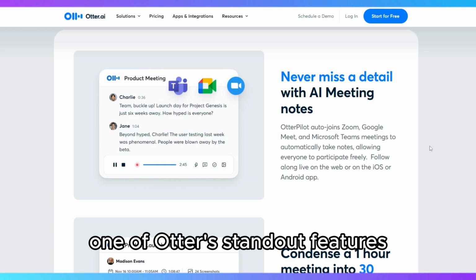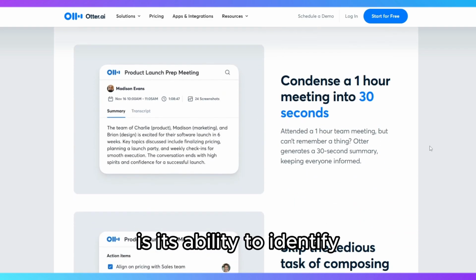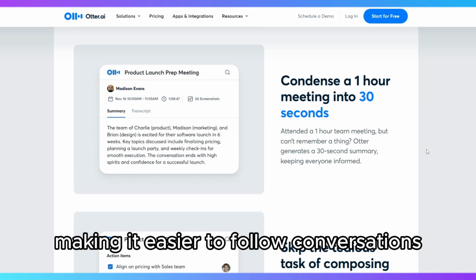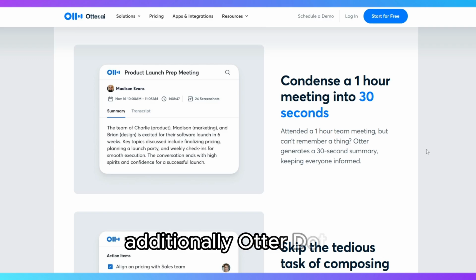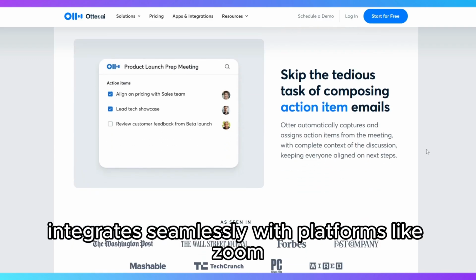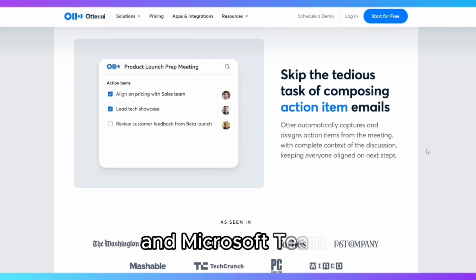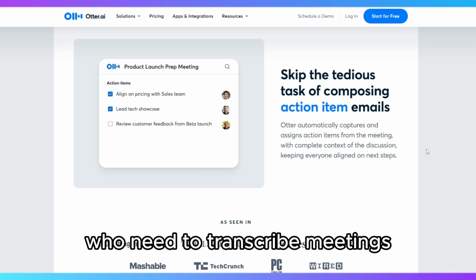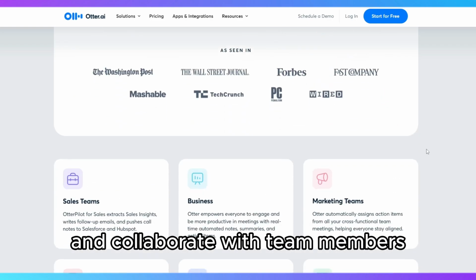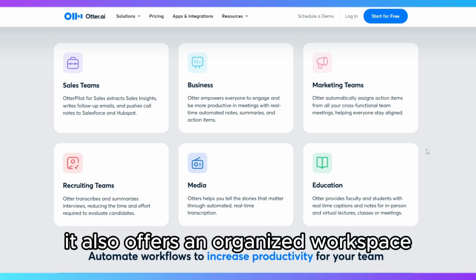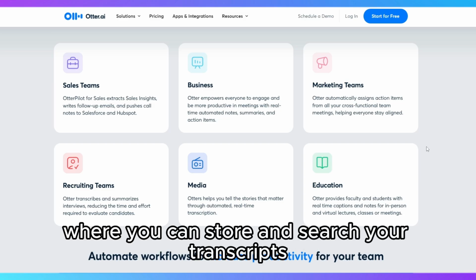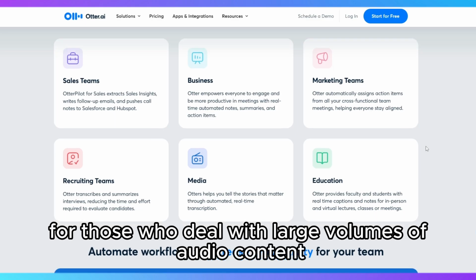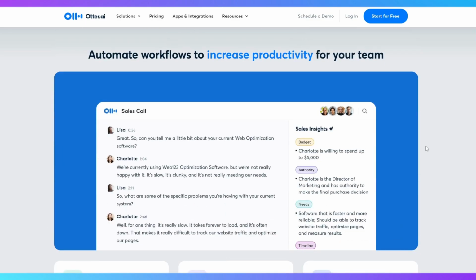One of Otter's standout features is its ability to identify and differentiate between speakers automatically, making it easier to follow conversations. Additionally, Otter.ai integrates seamlessly with platforms like Zoom and Microsoft Teams, making it ideal for business professionals who need to transcribe meetings and collaborate with team members. It also offers an organized workspace where you can store and search your transcripts, making it a great tool for those who deal with large volumes of audio content.